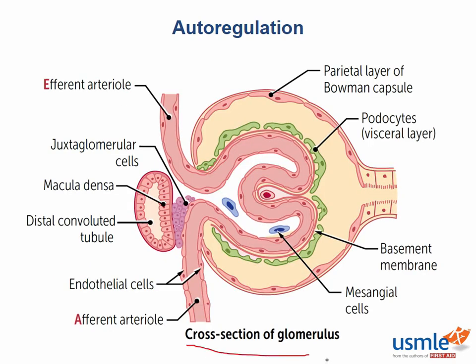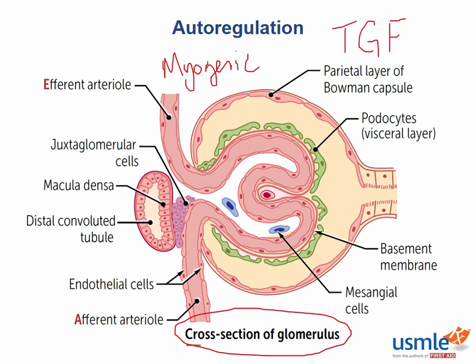Here is a cross-sectional image of the glomerulus. We're going to view this image and discuss the mechanisms that are highly testable in terms of autoregulation that occurs within the kidney. There are two testable mechanisms of autoregulation that the kidneys use: the myogenic response as well as the tubuloglomerular feedback response. The myogenic response refers to stretch-sensitive cells that exist within the afferent arteriole. These cells respond to excessive stretch in the afferent arteriole and cause vascular constriction, or smooth muscle constriction, in order to counteract that stretch as a result of increased blood flow.